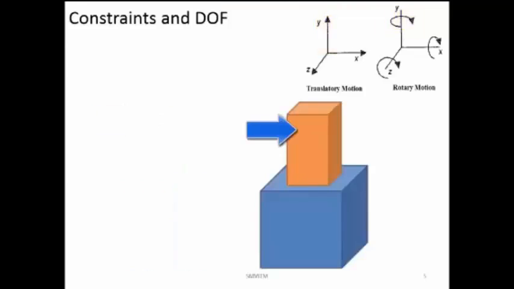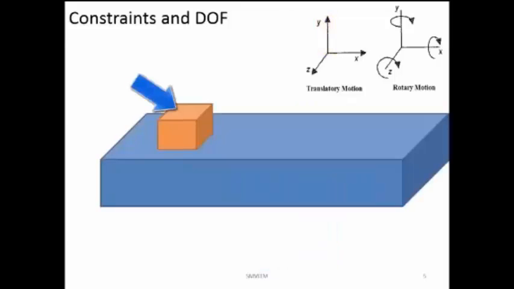Whenever you are having a joint like this, a square object inside a square hole, then it can have only 1 degree of freedom, which means it can move only in the up and down direction along the y-axis. So we have constrained 5 degrees of freedom and we have allowed only 1 degree of freedom for this particular object. So it is having only 1 degree of motion.